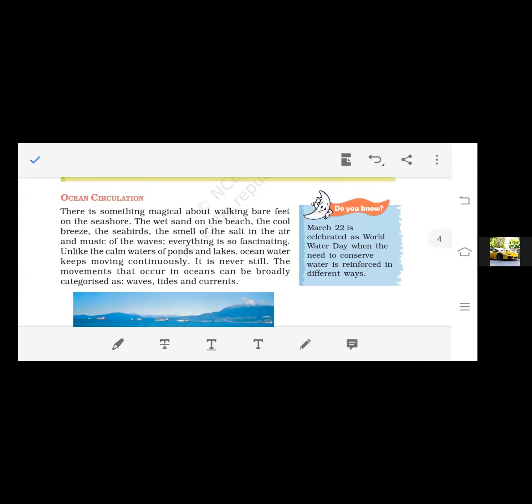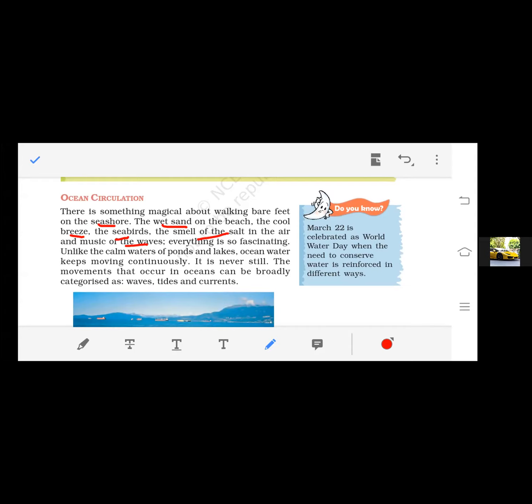Now come to the next topic, that is ocean circulation. How does the water move within the oceans, right? When you walk barefoot on the seashore, that is like magic, right? Because on the seashore there is wet sand and the cool breeze, seabirds, the smell of salt in the air, and the music of the waves. All these things make us pleasant.